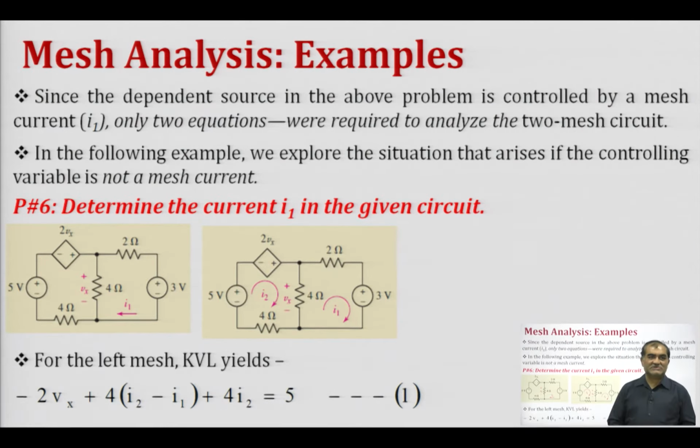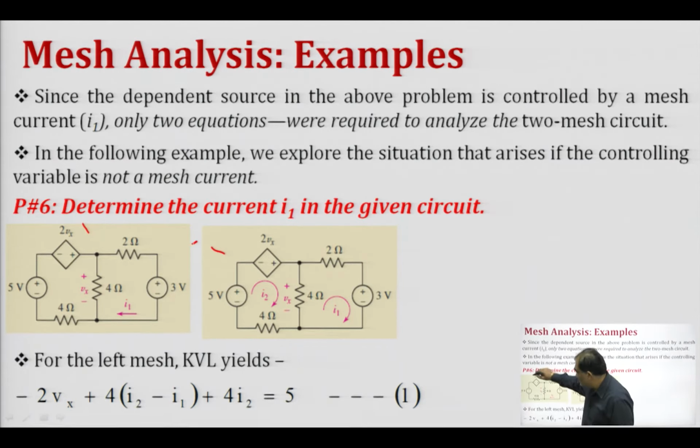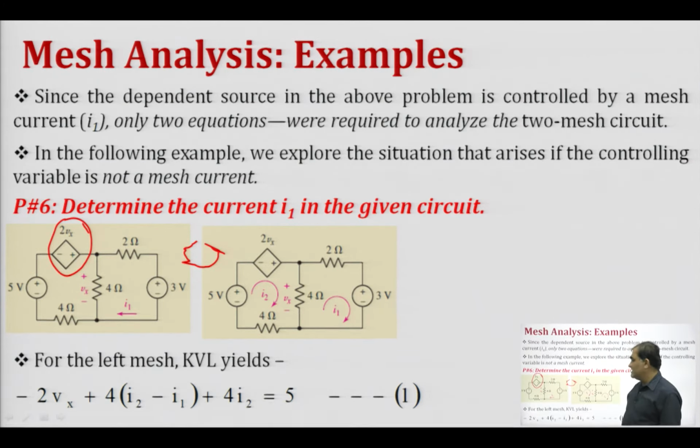Since the dependent source in the above problem is controlled by a mesh current, only two equations were required to analyze the circuit. Now, in the next example, we will explore the situation when the controlling variable is not a mesh current. So, in this particular problem, we are given a dependent source, and this dependent source has a magnitude of 2 Vx, and this Vx is nothing but the voltage across this 4 ohm resistance.